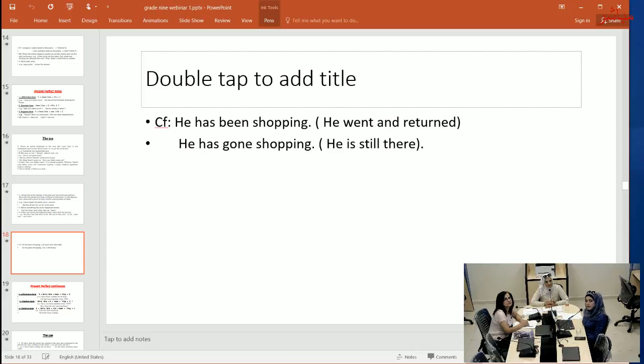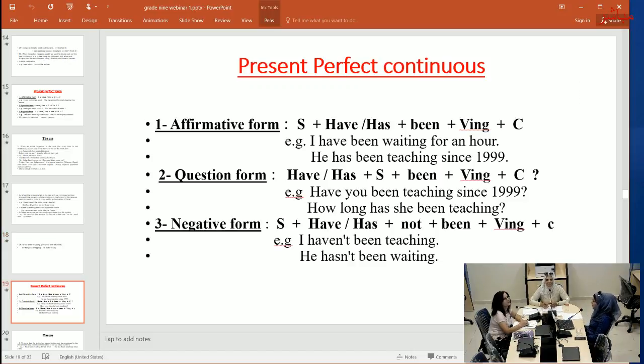Here we have a comparison between 2 sentences. He has been shopping. It means he went and returned. The next sentence, he has gone shopping. It means he is still there. This is the difference between been and gone in verb 3. Okay. Now, present perfect continuous.